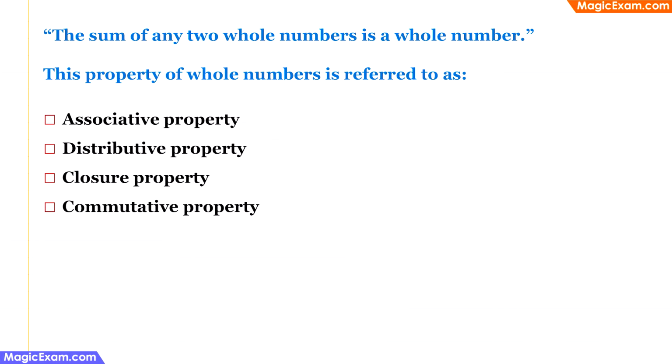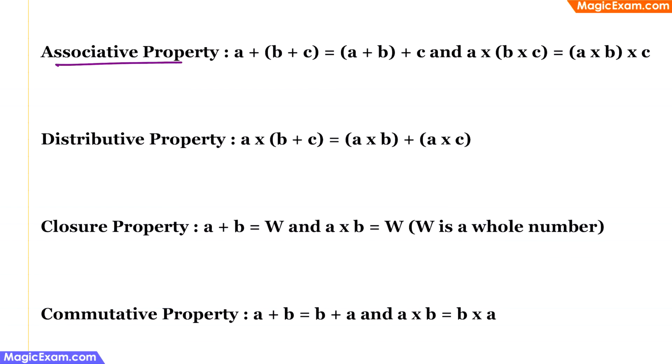The sum of any two whole numbers is a whole number. This property of whole numbers is referred to as which of the options? To answer this question, let's first understand what are these different properties of whole numbers. Now, the associative property can be explained like this. If you are trying to add A and B and C, it doesn't matter if you add B and C first and then add that sum with A, or you can add A and B together and then add their sum with C. The answer will be same.